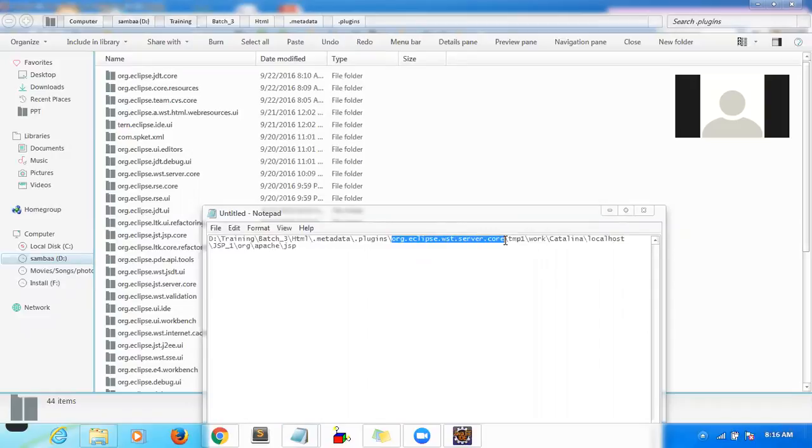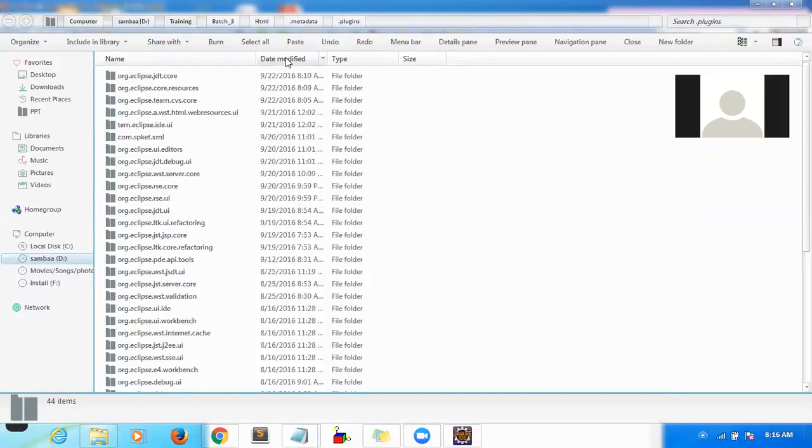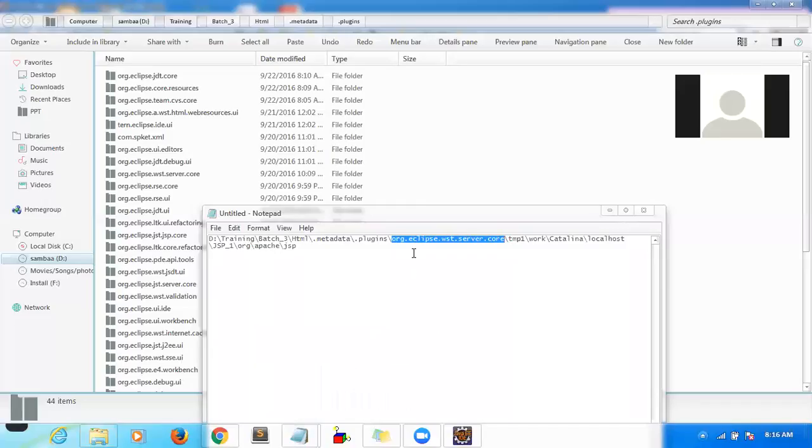So that will be modified with today's state, right? You can identify this particular org.eclipse.wst.server.core.